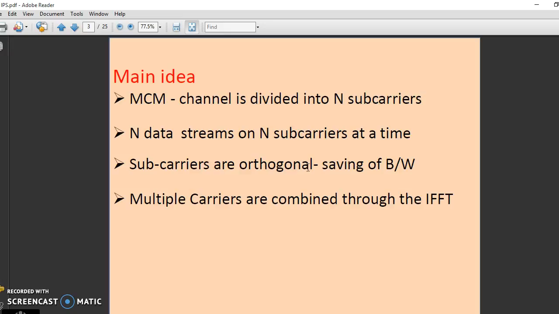The most important thing is that these subcarriers are orthogonal. With the help of orthogonality, we can make the subcarriers overlap. The ultimate result is a saving in bandwidth. And lastly, the multiple carriers are combined through IFT.